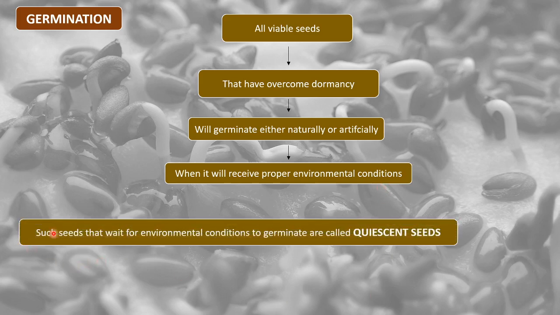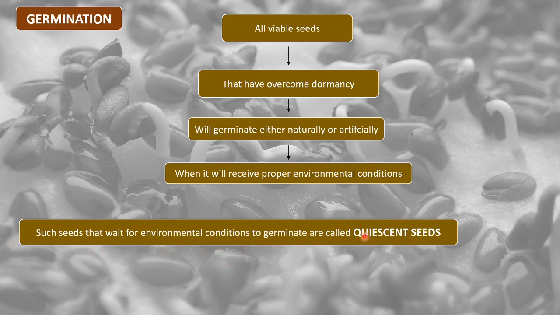Such seeds that wait for environmental conditions to germinate are called quiescent seeds, right? So another term that we can give to viable seeds is quiescent seeds. So what are quiescent seeds? These are seeds that are waiting for the proper environmental conditions to germinate.